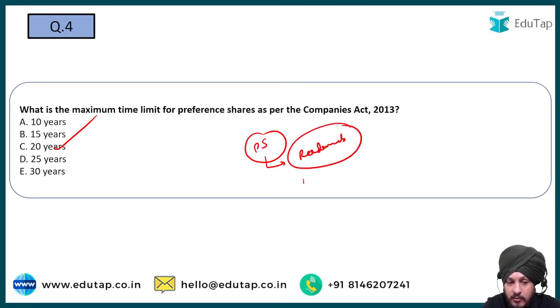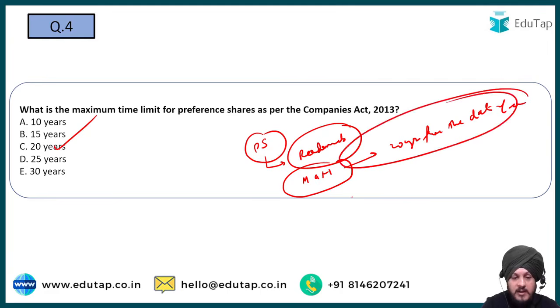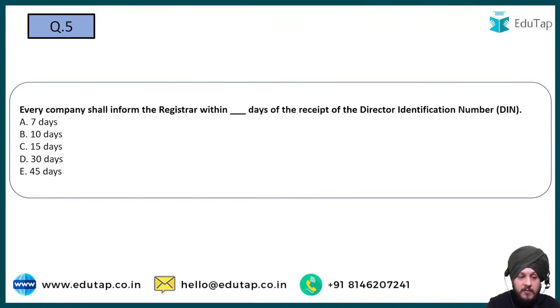And if we talk about the maximum time limit for redeemable preference shares, it must be redeemed within 20 years from the date of issue, right? So that is going to be the answer to this question. So C is going to be the correct answer. Now moving on to question number 5.